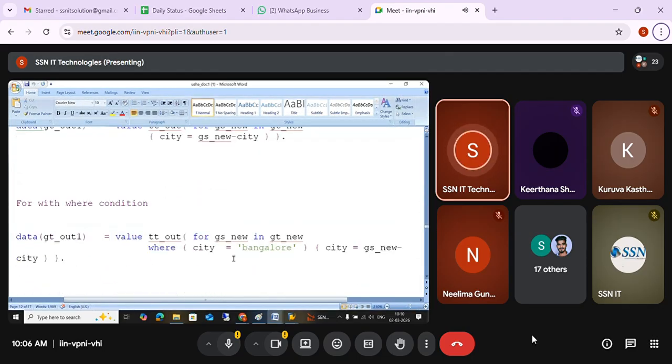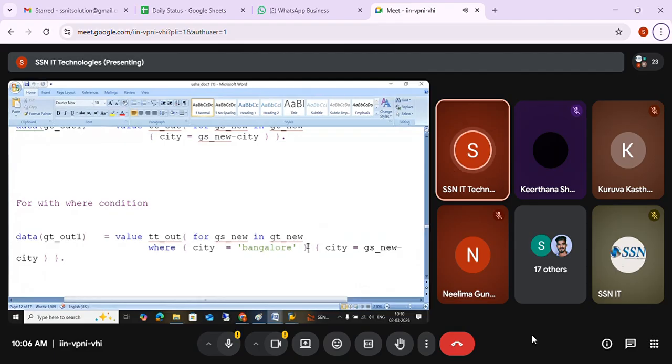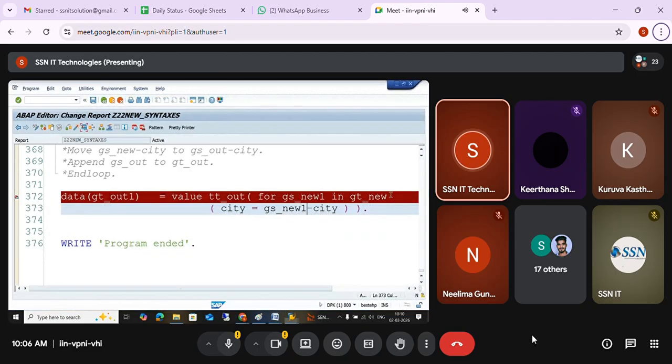Now FOR with a WHERE condition. If you want to copy city only, but with a WHERE condition. Loop internal table into work area where the condition is there. Same like that, if you want to place a condition, you can use this. You can see WHERE city equal to Bangalore. I don't want to copy all the data, only where city equals Bangalore. I'm just adding that condition here. Clear?